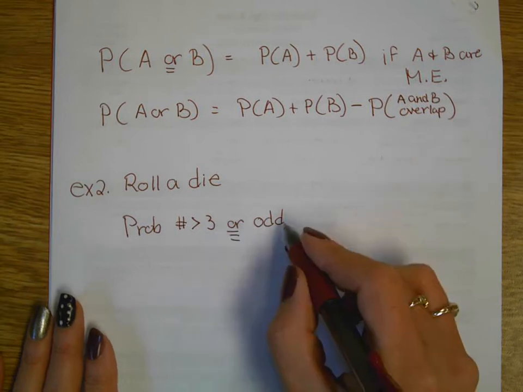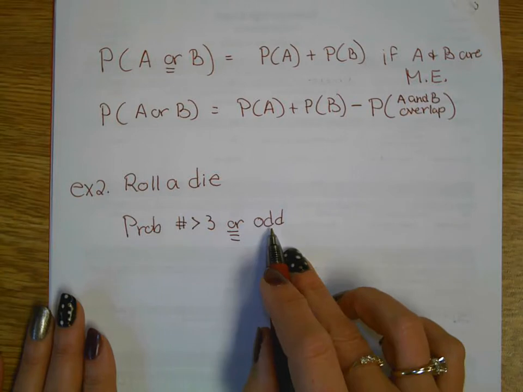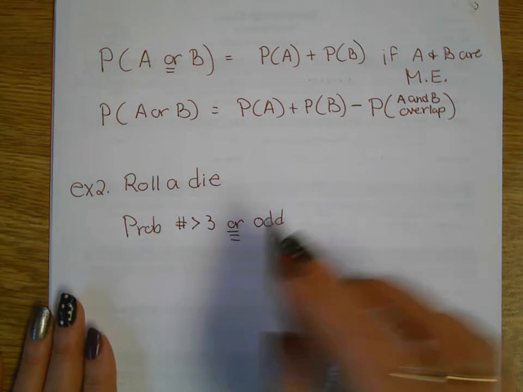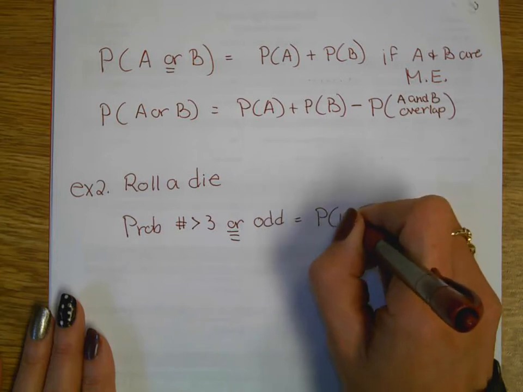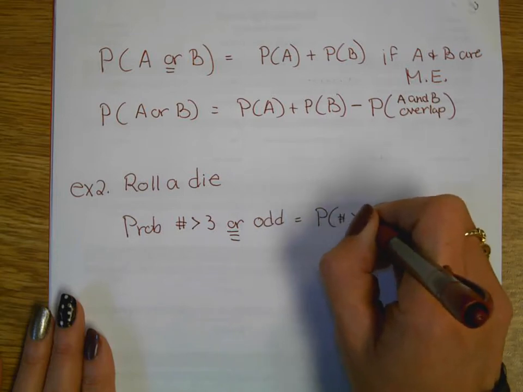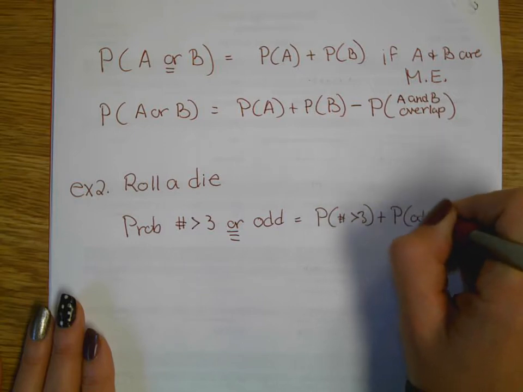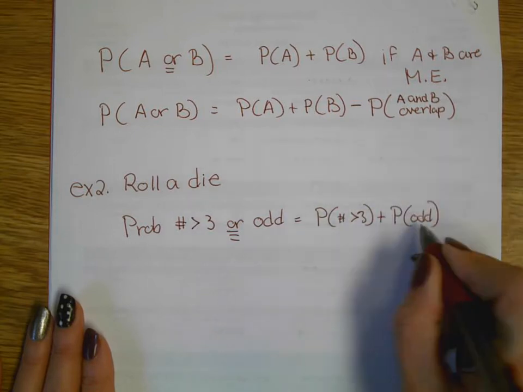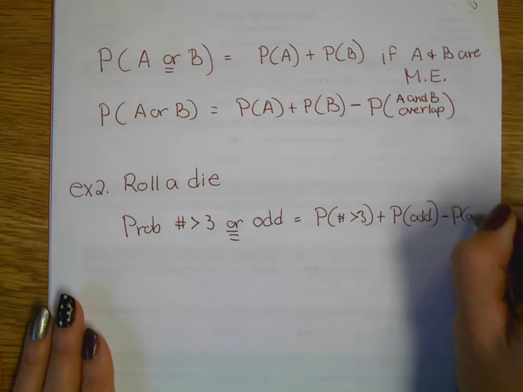So, are these mutually exclusive? Are numbers greater than 3 exclusive of the odds? No, there's going to be overlap. So, I want to find the probability that a number is greater than 3, and I'm going to add to that the probability that it's an odd, and I know there's going to be double counts here, overlap, so I'm going to subtract the overlap.